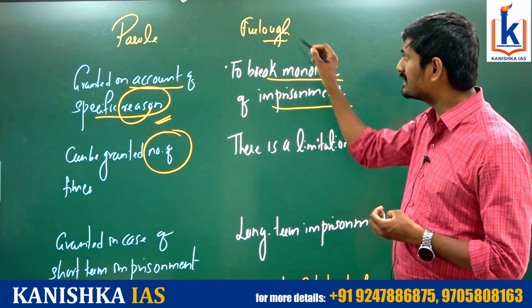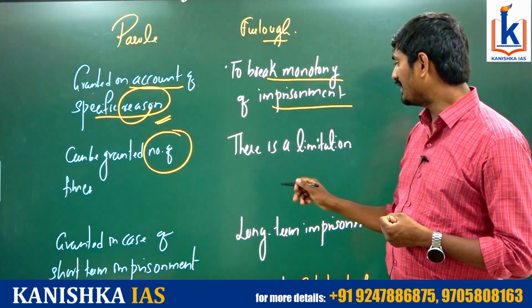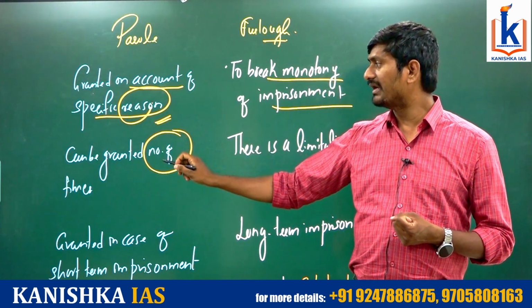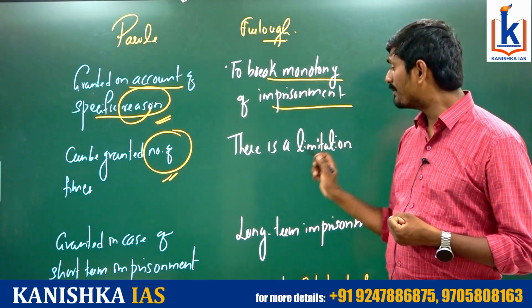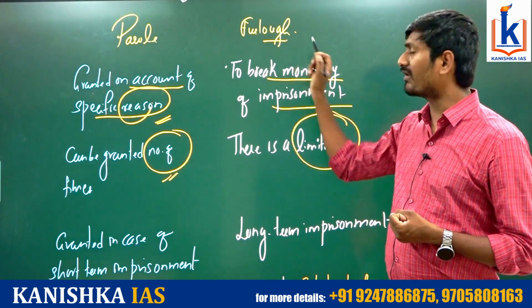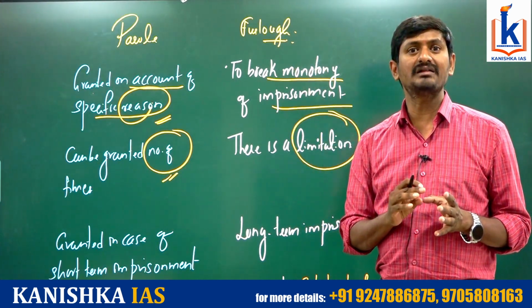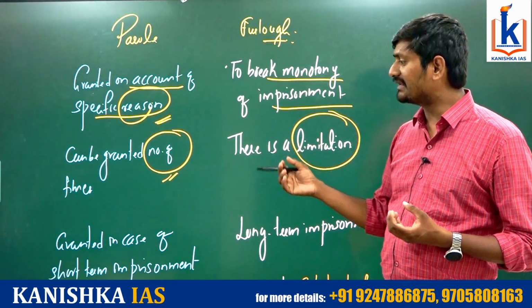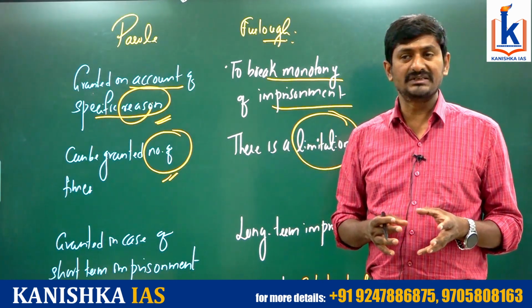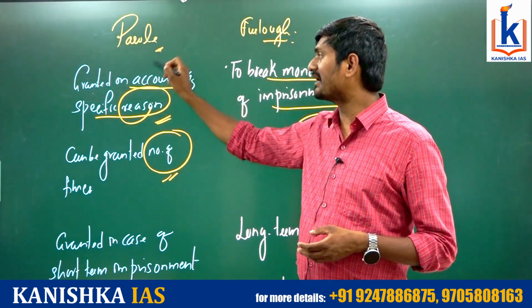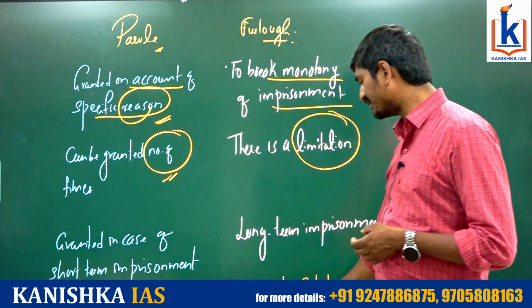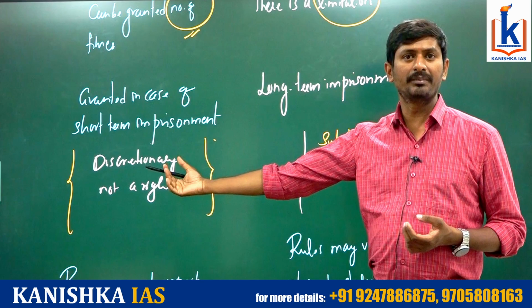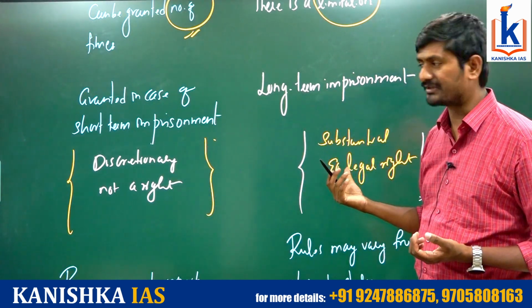So that particular thing is granted by the furlough. In the case of parole, it can be granted any number of times, but there is a limitation on the furlough. So furlough cannot be granted that routinely and that easily. Usually furlough is granted in the case of long-term imprisonments, whereas parole is granted in the case of short-term imprisonments.